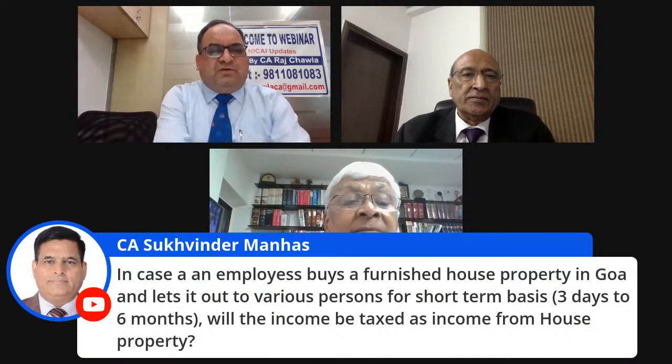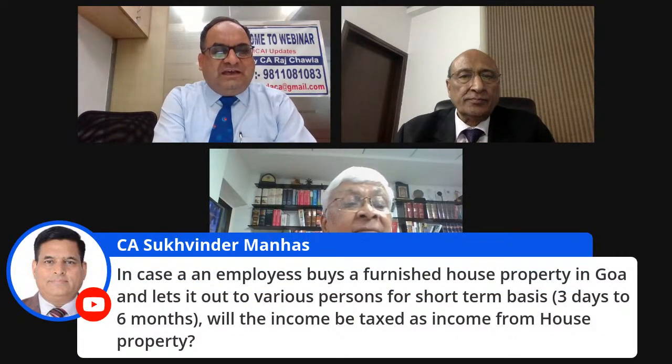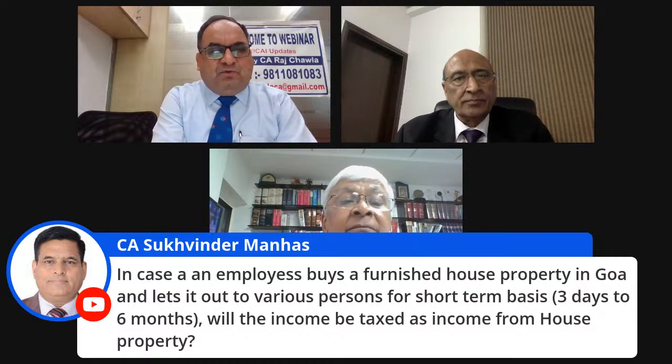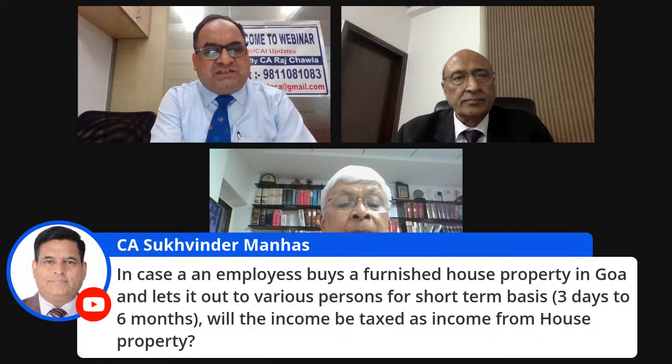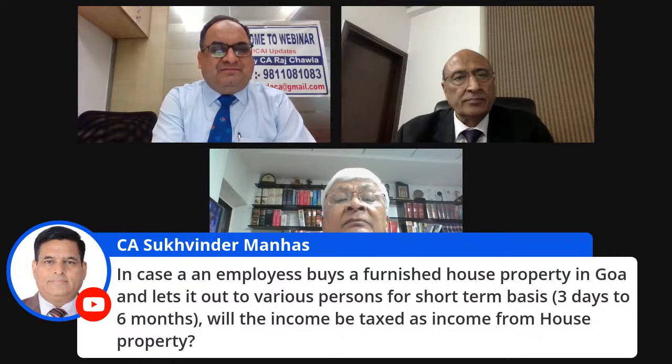Sir, next query from CA Sukhvinder Manasji. In case an employee buys a finished house property in Goa and lets it out to various persons for short-term basis, 3 days to 6 months, will the income be taxed as income from house property?